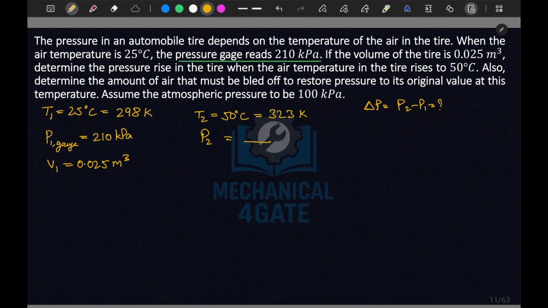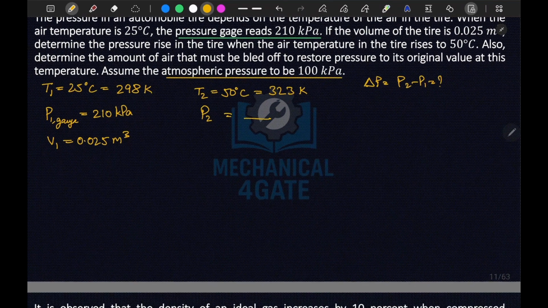Assume the atmospheric pressure to be 100 kilopascal. We know the ideal gas equation, and V2 will be equal to V1, that is 0.025 meter cube.